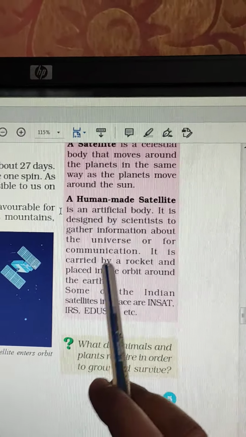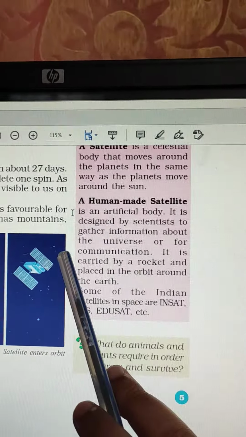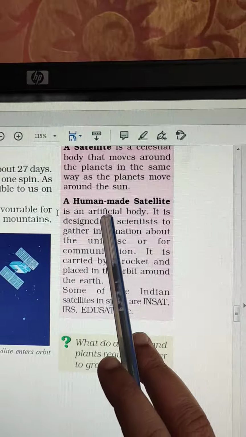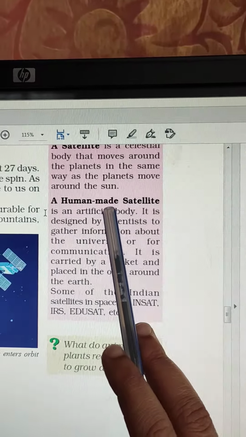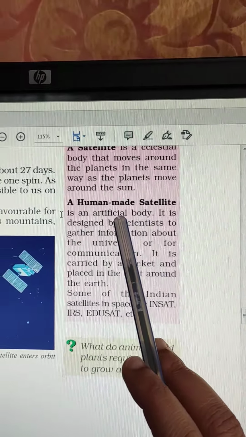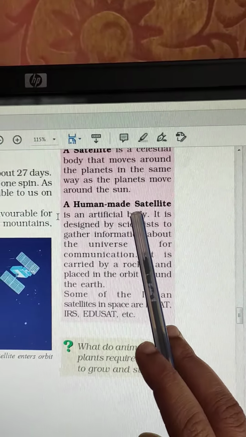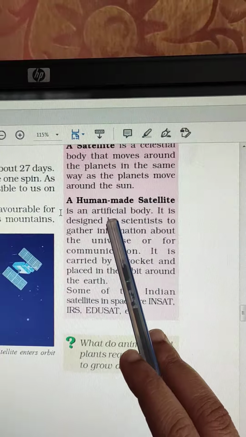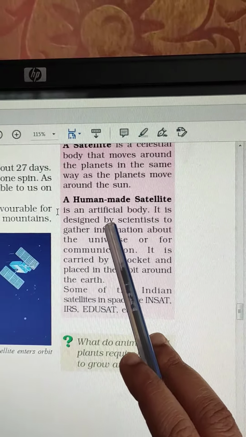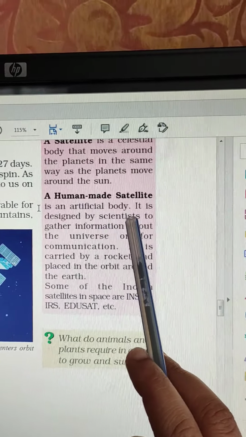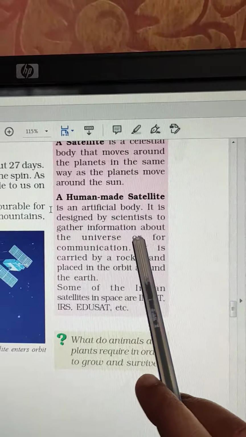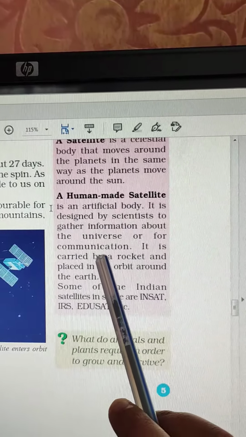We discussed the natural satellite, that is the moon, but there are many human made satellites also which are revolving in our universe. These human made satellites have been made by humans. These are artificial, these are not natural. Okay, they are designed by scientists to gather information about the universe or for communication.